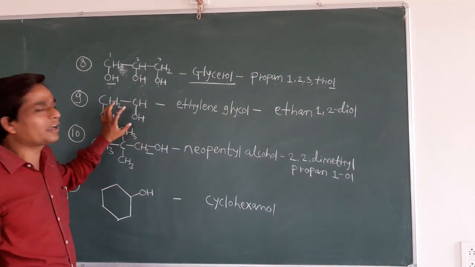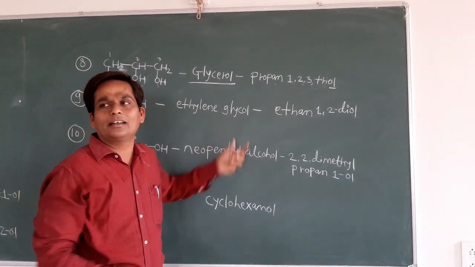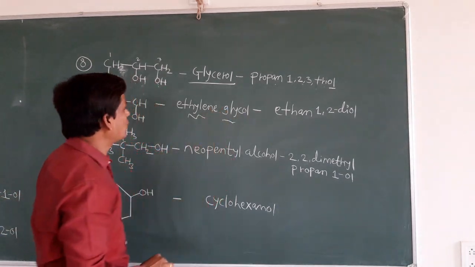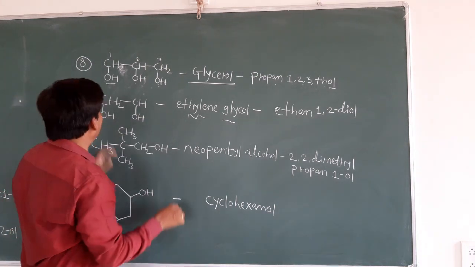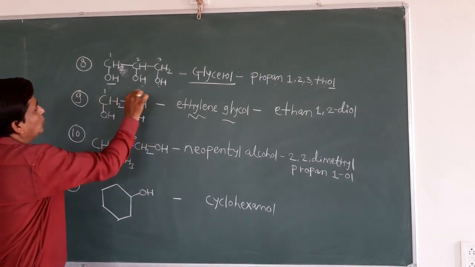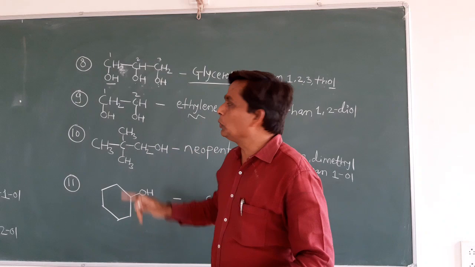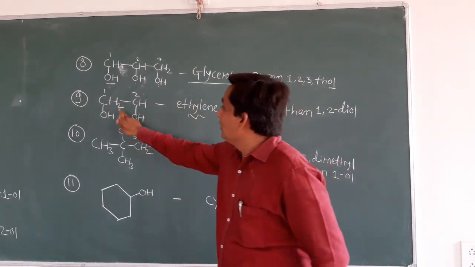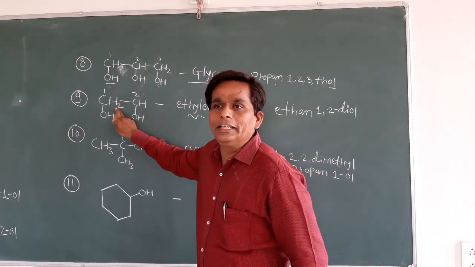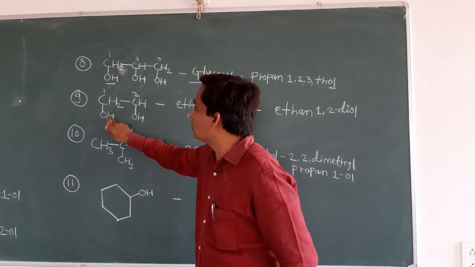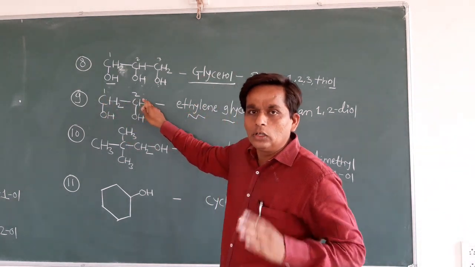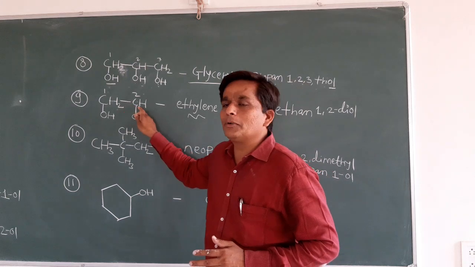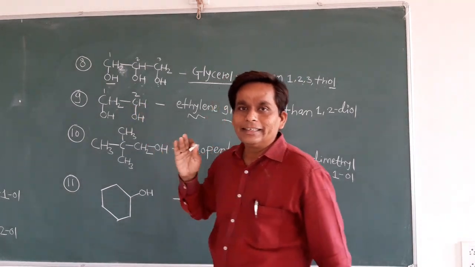CH2OH, CH2OH. 2 carbons are there, we can see it is ethylene glycol. It is what? Ethylene glycol. And when we give the IUPAC name, we give the numbering 1, 2. In total how many carbons are there? Only 2 carbons. 1, 2. And both carbons contain a hydroxy group. Here on the first carbon an OH group is attached and on the second carbon also an OH group is attached. 2 carbons means the parent alkane is ethane.